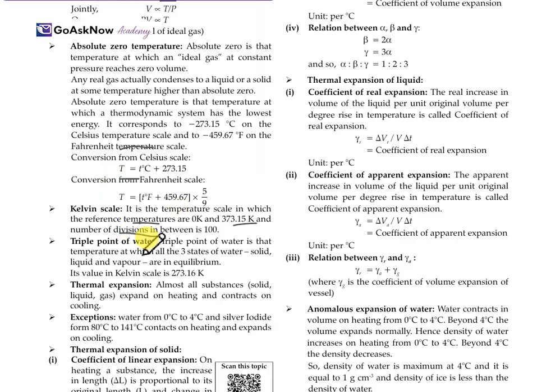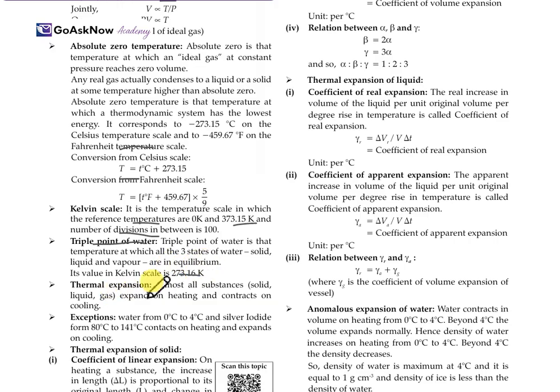Now the triple point of water. The triple point of water is that temperature at which all three states of water, which are solid, liquid and gas, or the solid, liquid and the vapor, are in equilibrium. This is the triple point of water. Its value in the Kelvin scale is 273.16 Kelvin.